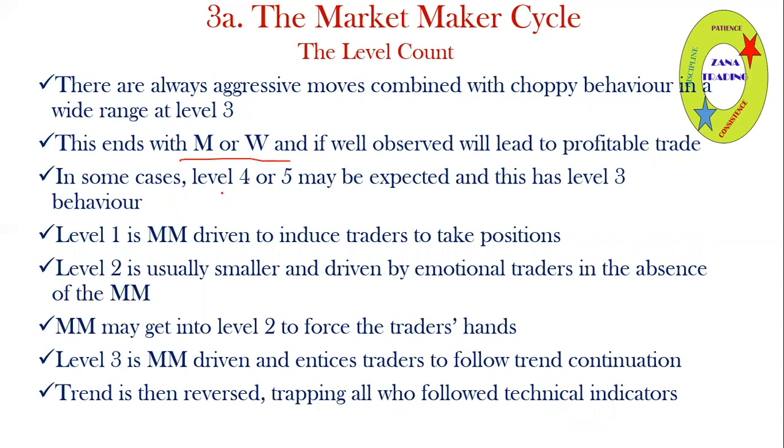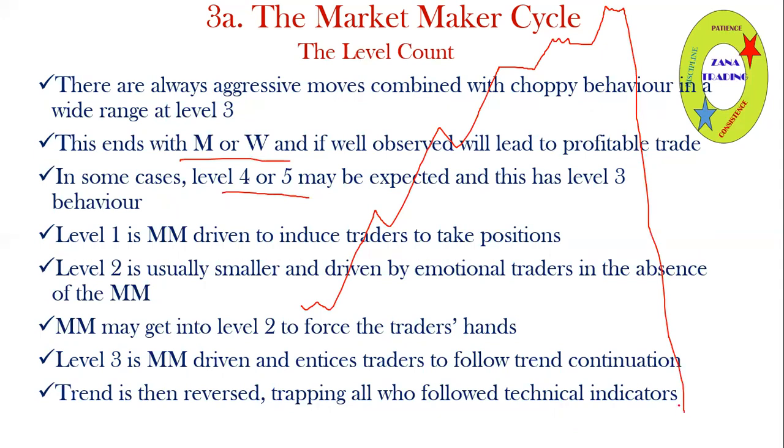However, level 4 and level 5 may be expected in some cases. So remember, the market maker wants to make people follow the wrong direction. Let's say after this level 3, no one has been trapped into following, they can extend it. If they don't trap enough, they can extend it again further until they get enough people trapped so that they can move backwards. So this might be level 4 and level 5, though they are very rare, but in some cases you might observe them.